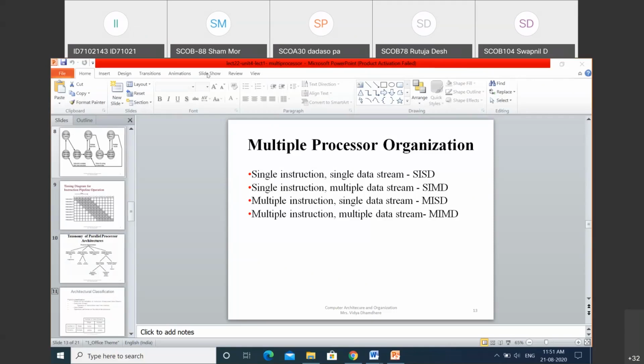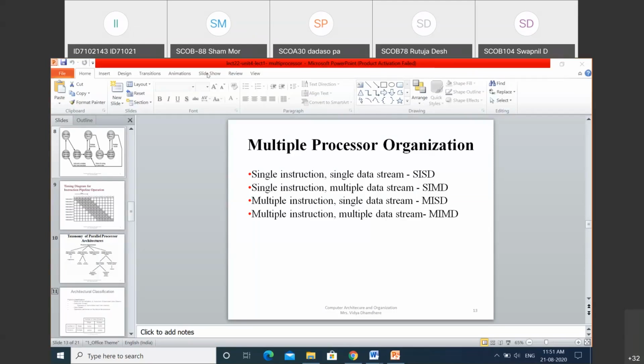Now all these things we are going to see with the help of the diagram. Here is the parallel organization or multiprocessor organization, the first type SISD, that is single instruction single data stream. CU means control unit, PU means processing unit, MU means memory unit, IS means instruction stream, and DS means data stream, which is mentioned in this diagram for the SISD architecture.